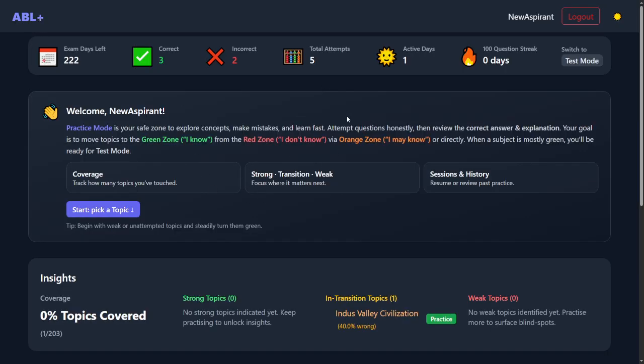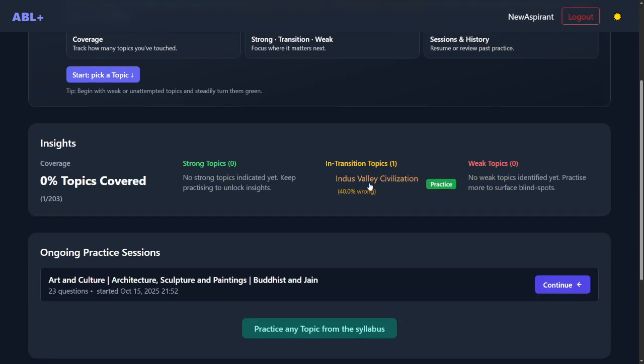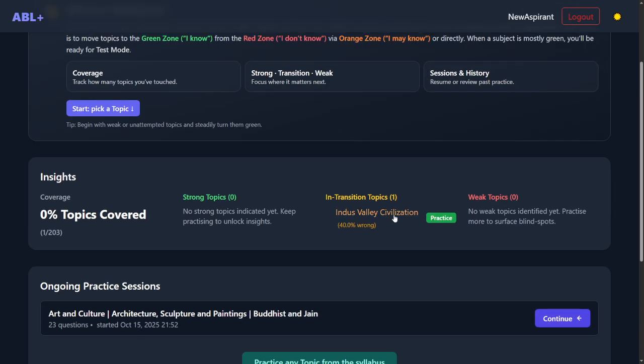Now things change here, right? Because we have done the 5 attempts in this part, and now we also have the Indus Valley civilization in transition. It's not a weak topic because we got 3 correct, but it is certainly in transition. It's not a strong topic also, because they are 40% wrong. We cannot say that. So now it is our target to move it to this point.